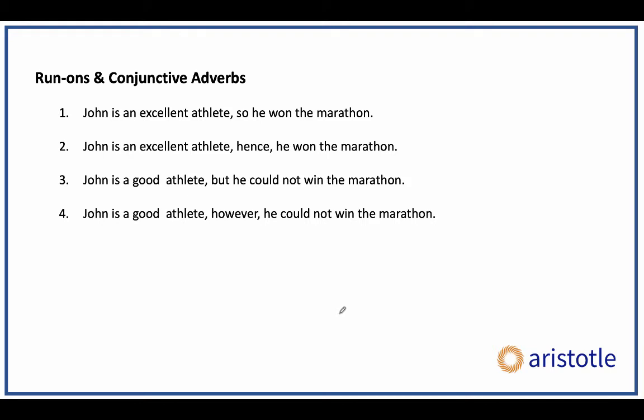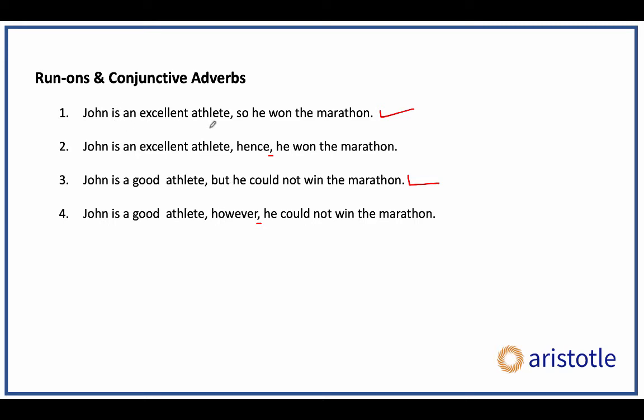A lot of people also tell me that all 4 are correct. Another very common answer: second and fourth can be correct if we remove this comma, basically, the one that is after however or hence. All 3 answers are wrong, by the way. Right now, the only correct sentences over there are the first one and the third one, because in both of them, you've got a FANBOYS conjunction, so and but, connecting two independent clauses.